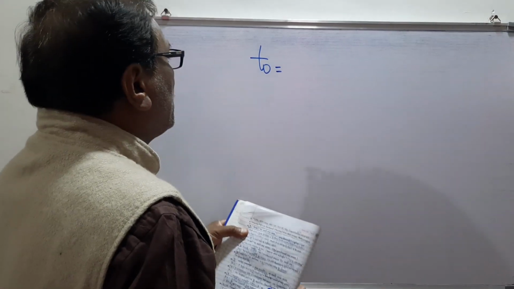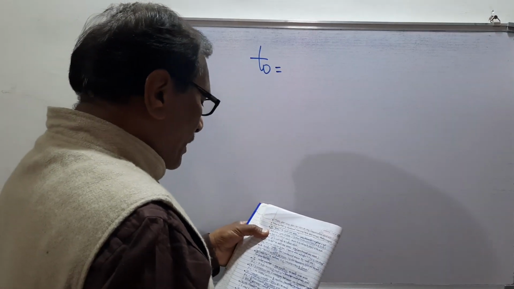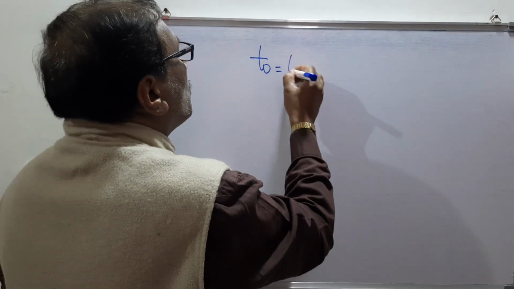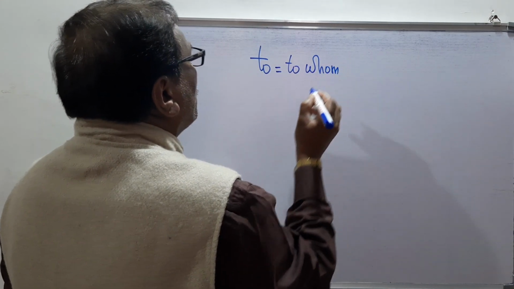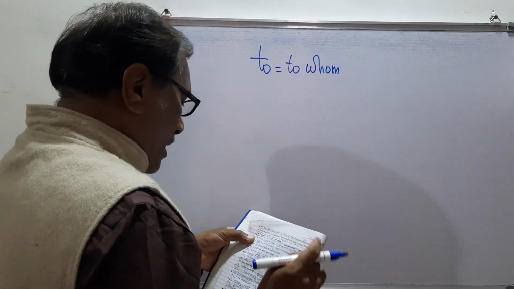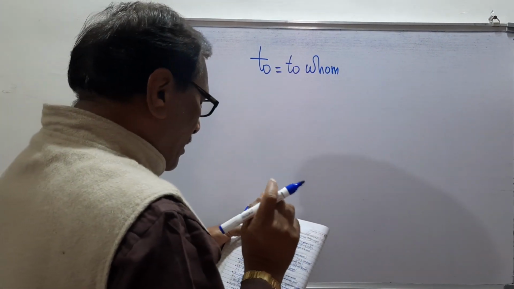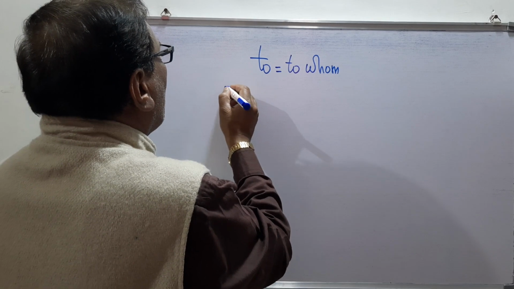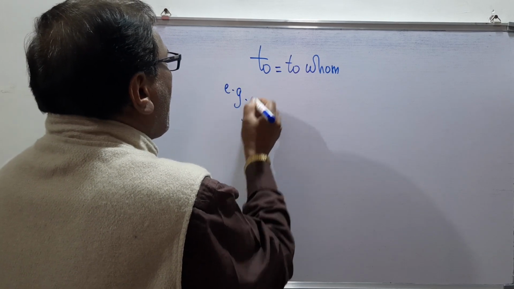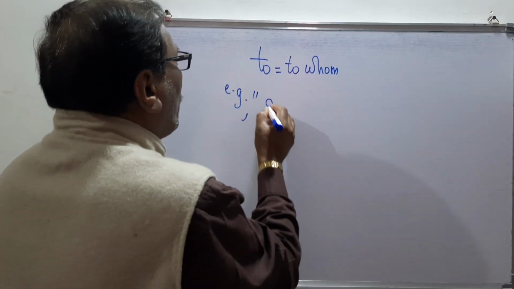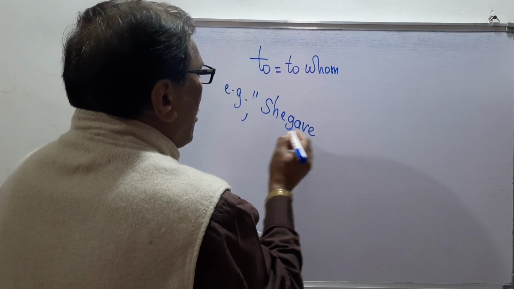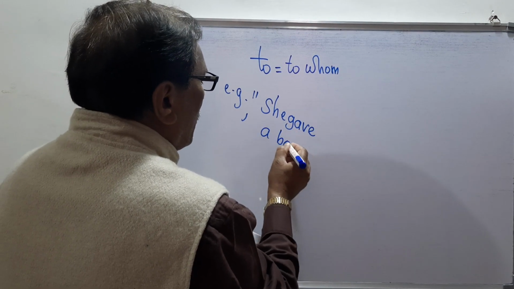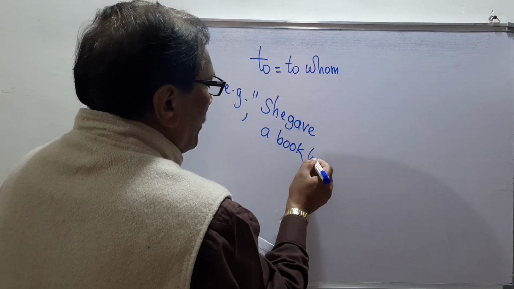Here we are discussing the preposition to. To means to whom. For example, she gave a book to him.